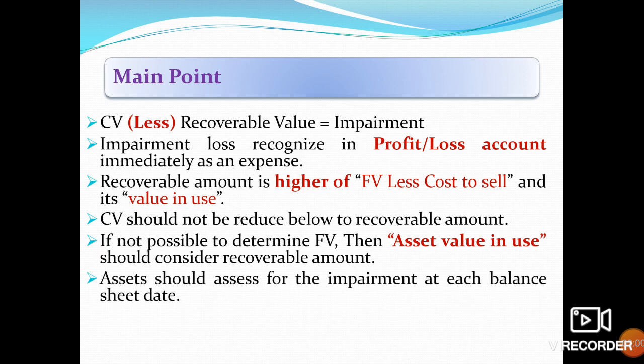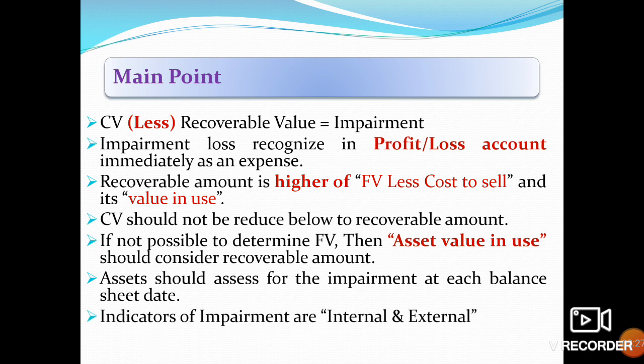Assets should be assessed for impairment at each balance sheet date, or when there are circumstances in which we have to impair the assets, maybe a change in technology, a change in market situation, or global or geographical changes. It depends upon the nature of the changes. Indicators of impairment are internal and external: internal in the organization and external outside of the organization.